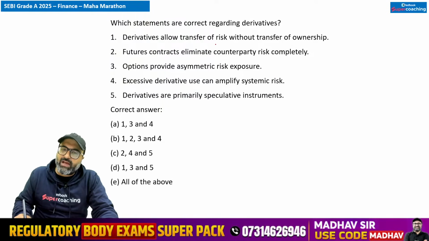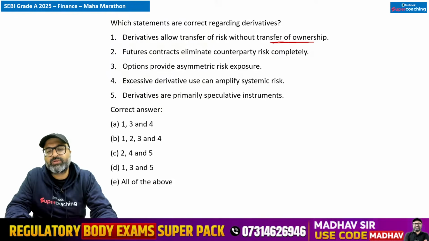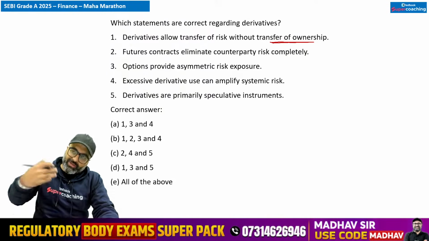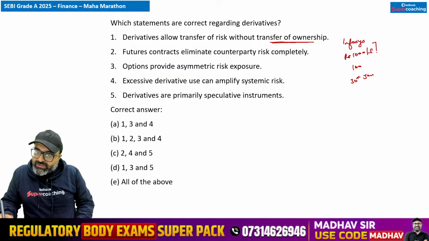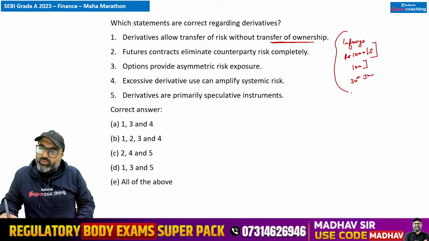So derivatives allow transfer of risk without transfer of ownership. Derivatives के केस में you sign an agreement, but you do not transfer the ownership. Ownership आज भी आपके पास है. For example, I am ready to sell Infosys share for 1,000 rupees per share and I have 100 shares on 30th of January. So it's just an agreement which I have signed. I have not transferred the ownership of these shares to the second party.